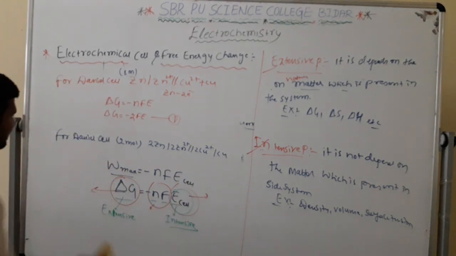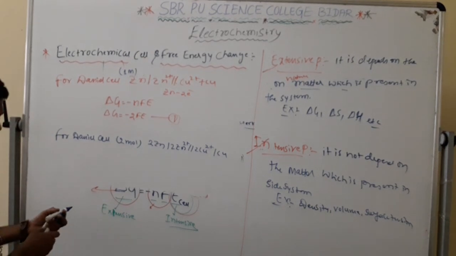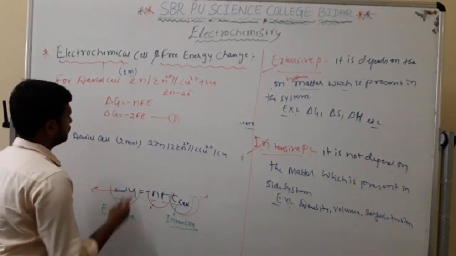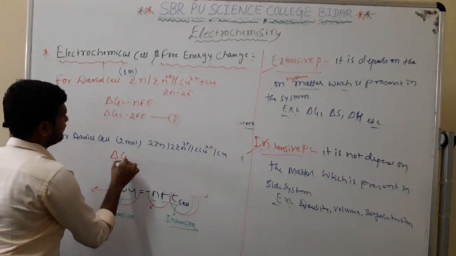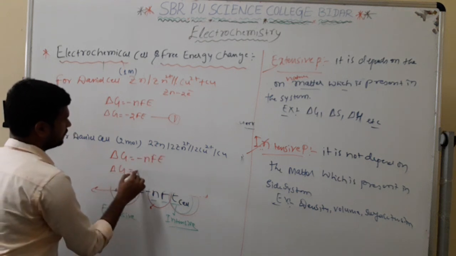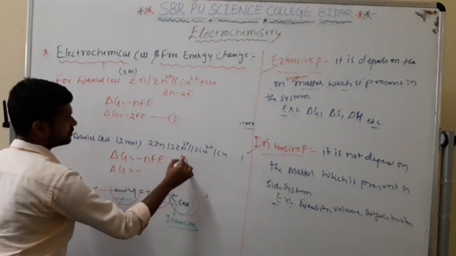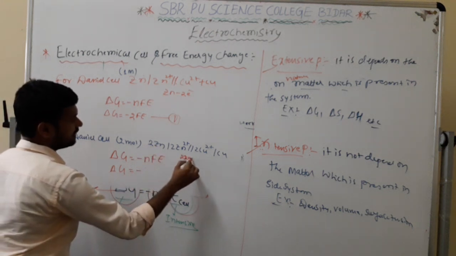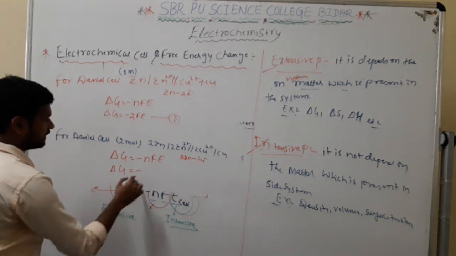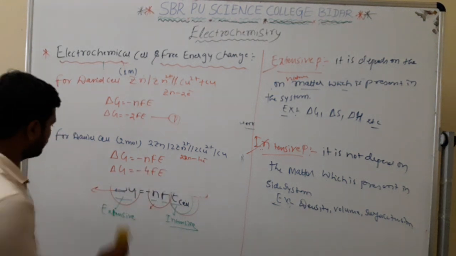Now what can I write for this reaction? Delta G equals minus nFE. 2 moles of zinc release 4 electrons. So here it is 4FE. This is a simple one.